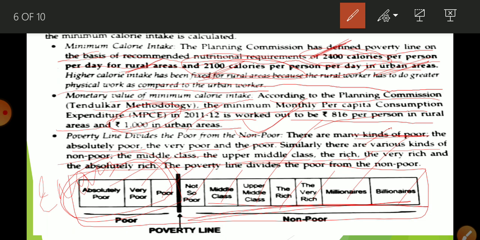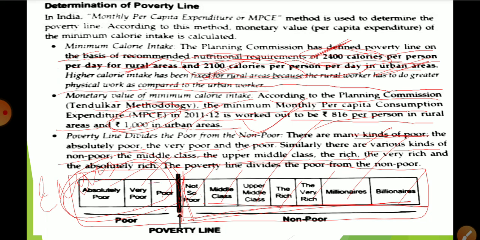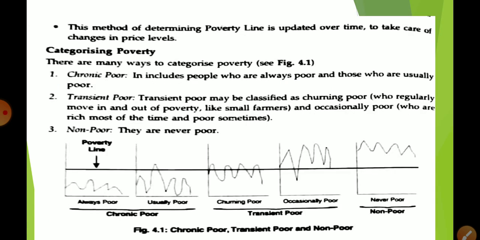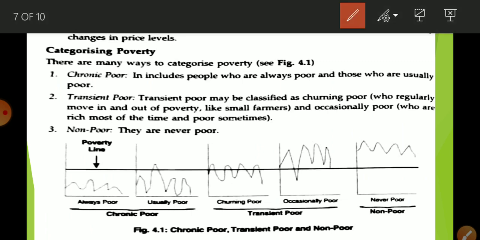And this is your poverty line. If you are earning enough, then you are not poor. If you are not able to take this much calorie intake, then you are poor. And this is again divided into three parts: absolute poor, very poor, poor. Now we are going to discuss the next point. This method of determination of the poverty line is updated over time to take care of the change in price level. It changes from time to time because inflation rates keep changing and rising, so obviously there will be a requirement to change the expenditure also.